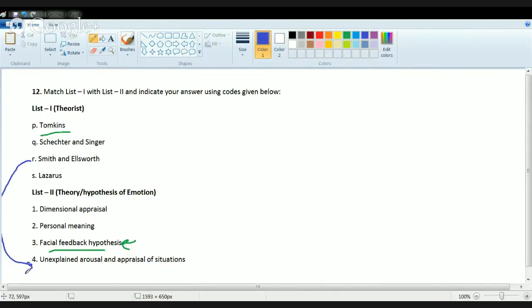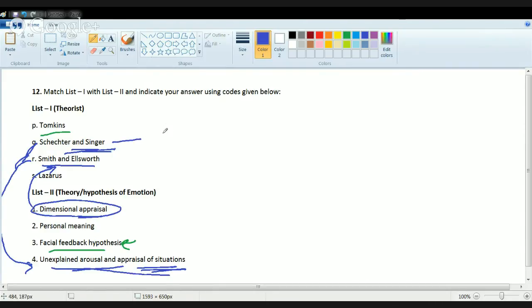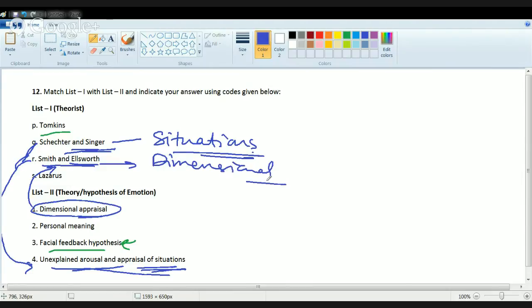So they gave the concept of unexplained arousal and appraisal of situation to understand the concept of emotions. Then you have Schachter and Singer who gave the two factors. Basically, sorry, pardon me, Smith and Ellsworth gave the concept of dimensional appraisal, while Schachter and Singer gave the concept of unexplained arousal and appraisal of situation. So Schachter and Singer give you situational arousal. You have appraisal of situations, and Smith and Ellsworth talk about dimensional appraisal, so you have appraisal of various dimensions.